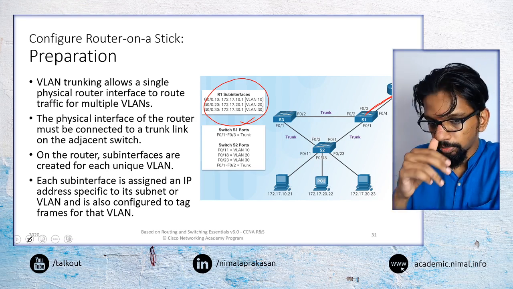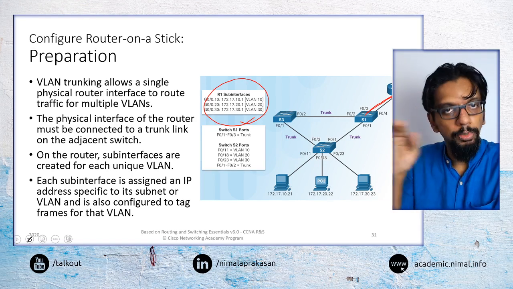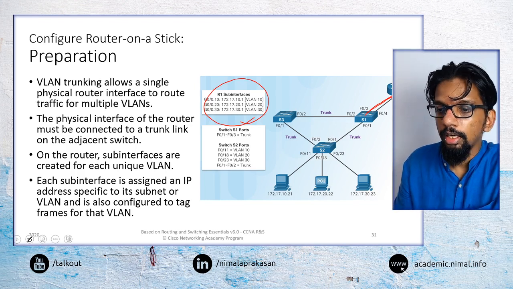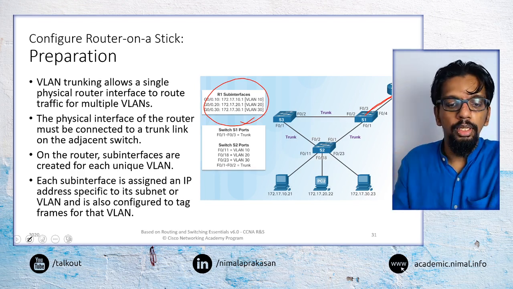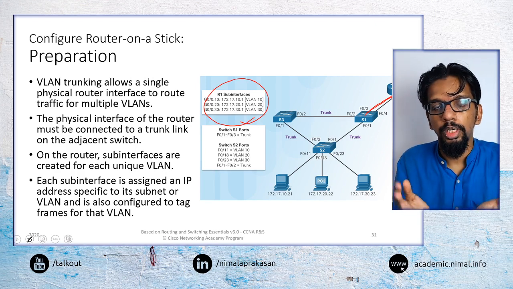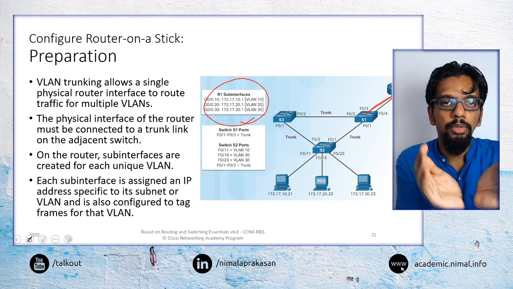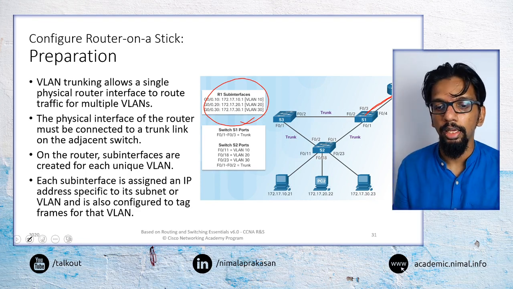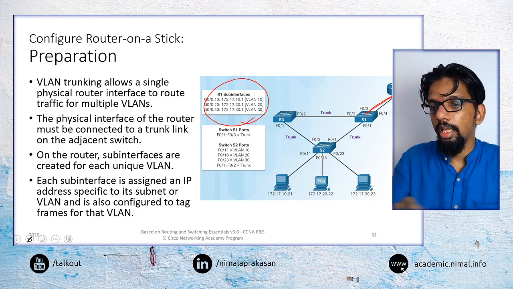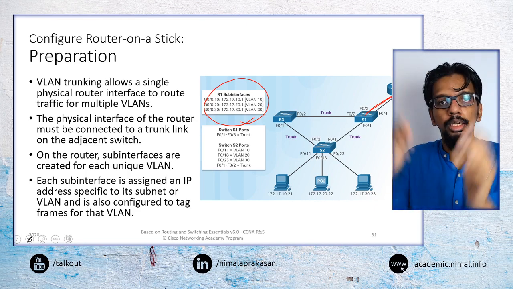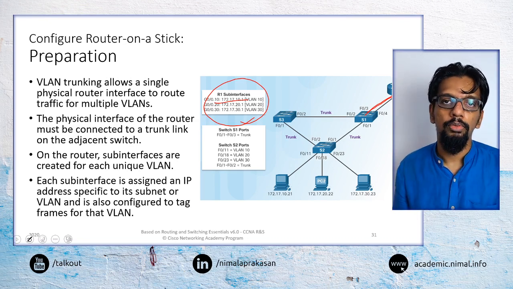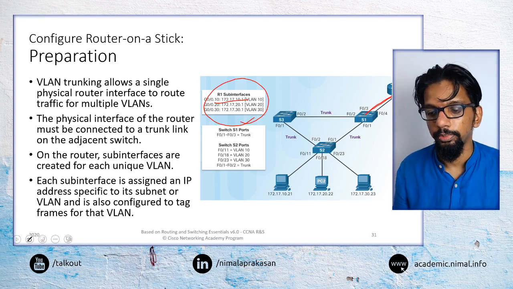Then those sub interfaces will be assigned the default gateway IP addresses, and that IP address assignment will belong to the network of that particular VLAN tag. So any traffic that is flowing through can be identified at that sub interface using that particular gateway address at the router.